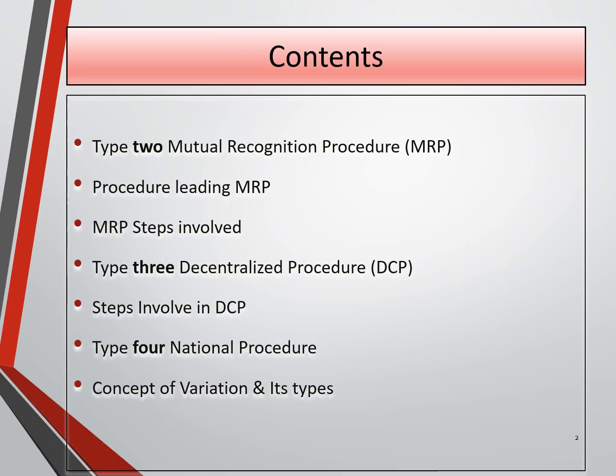So the contents are the second type of authorization, that is mutual recognition procedure, which is also known as MRP. Then what are the procedure leading to MRP? MRP steps involve. Third type of authorization, that is decentralized procedure, also known as DCP. Steps involved in DCP. Then fourth is national procedure, advantages of national procedure, and the concept of variation and its type.